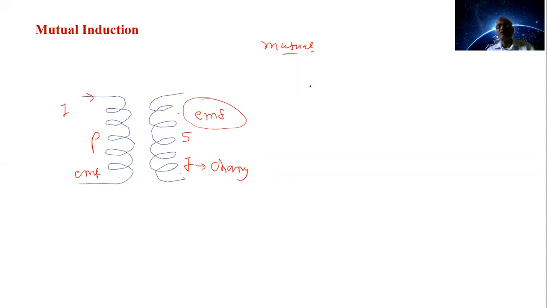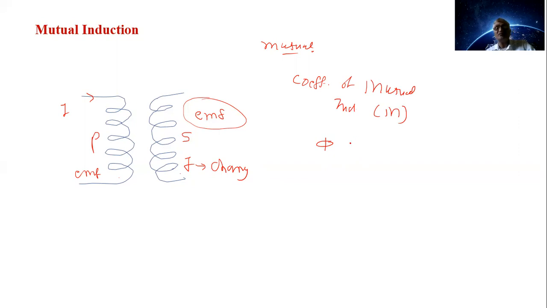In the same way, we can define the coefficient of mutual induction between two coils, that is denoted by the letter M. Now here, the current flowing through the coil in primary or in secondary decides the magnetic flux.